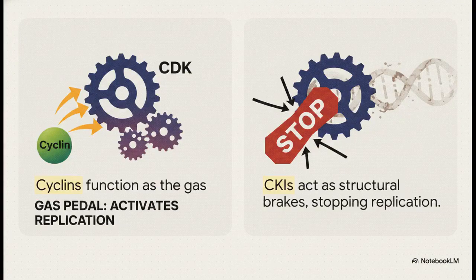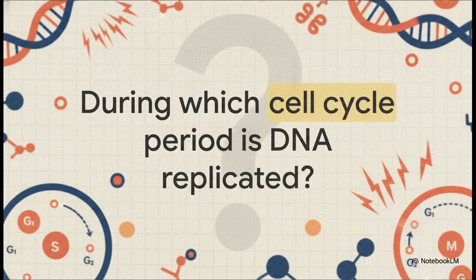Let's zoom out a bit and look at the cell cycle machinery. If cyclin-dependent kinases, or CDKs, are the engine, then cyclins function as the gas pedal. They activate the engine to push replication forward. On the flip side, cyclin-dependent kinase inhibitors act as the structural brakes, slamming a halt to replication if any DNA damage is detected. Speaking of that engine running, during which specific cell cycle period is the genomic DNA actually replicated?